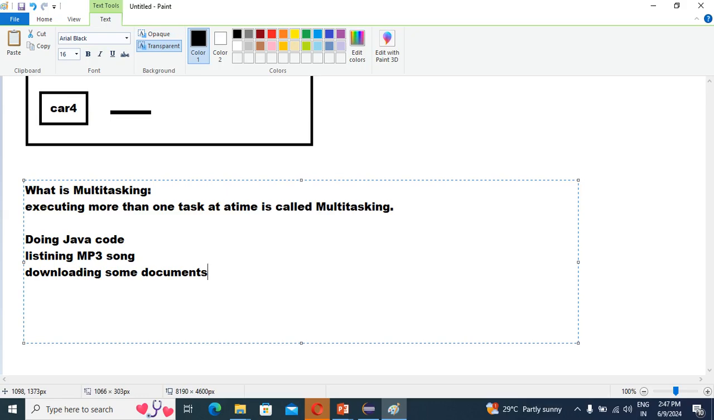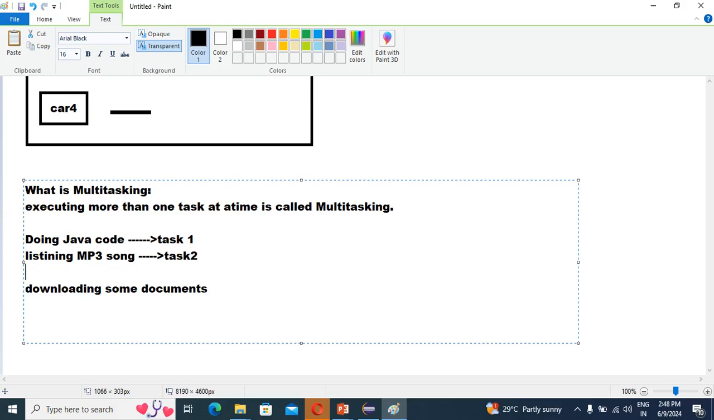So what I have told you, in multitasking, each and every task, guys, this is task 1, this is task 2, correct? And this is task 3. Tell me yes or no. What I have told you is that each and every task is separate, that means independent, right? So simply we can say, in multitasking, each and every task is a separate independent process.